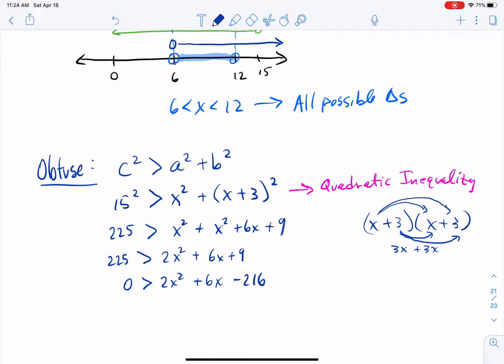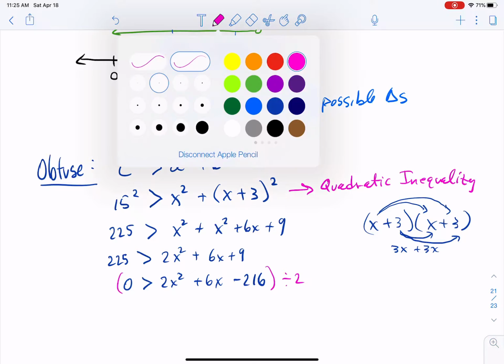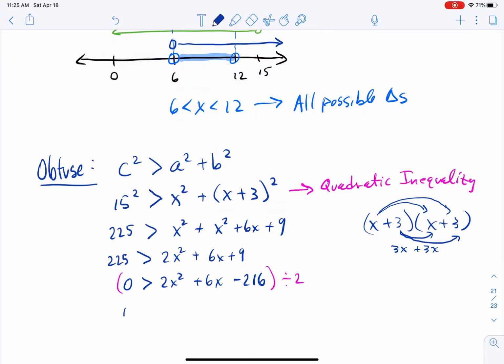Okay, now, always, you want to pick up on some of these skills. Notice that everything in your inequality is even. If it's all even, you can make your equation, or inequality in this case, a little bit easier to work with if we divide everything by 2. Makes our numbers a little bit smaller. So we have 0 is greater than x squared plus 3x minus 108.